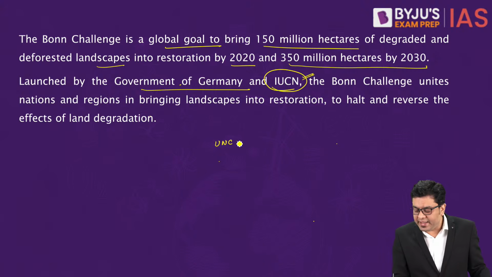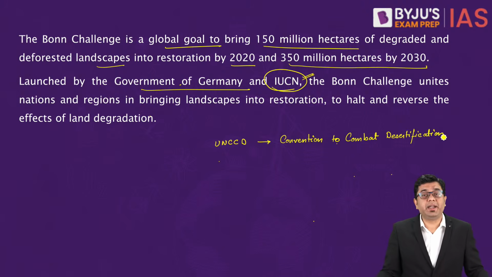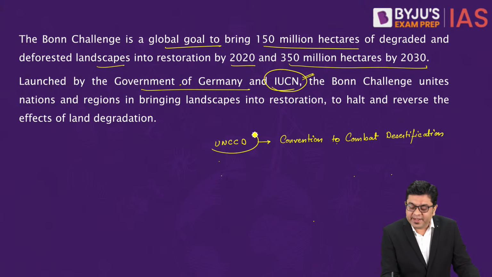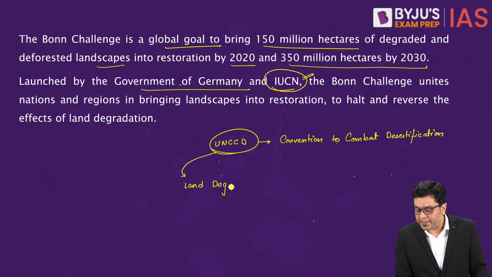UNCCD is the Convention to Combat Desertification. As we looked at it yesterday, this was also arrived at the Rio Summit or the Earth Summit held in Rio in 1992. UNCCD had launched the goal of land degradation neutrality, LDN.